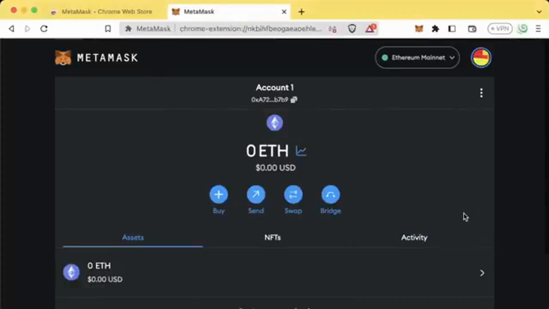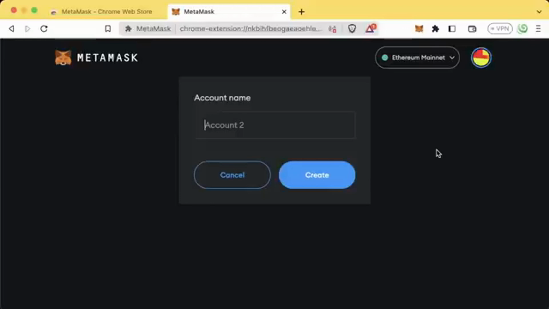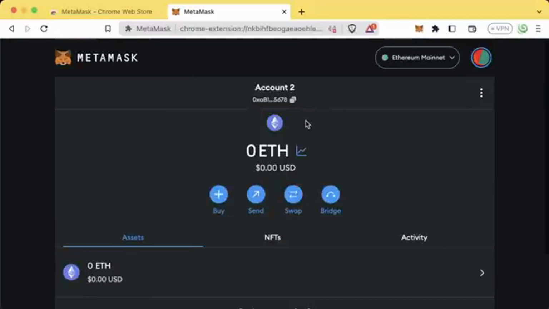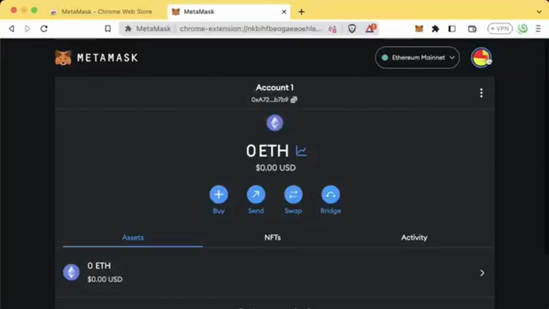Now, additionally, what we can do in here is we can actually go up to our accounts, and we can create multiple accounts by hitting Create Account. And if you wanted to, you could give it a name here. I'm just going to leave it as default for account 2. And now we have 2 separate accounts. We have an account 1 with an address and an account 2 with an address as well.